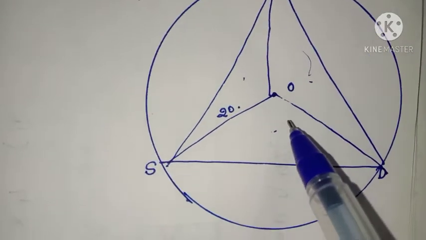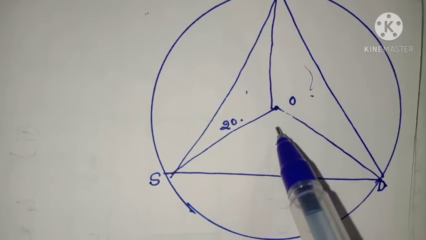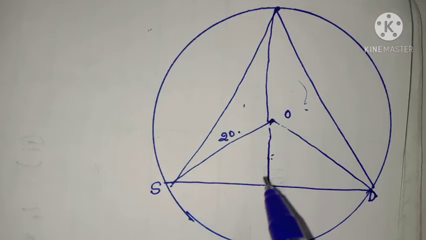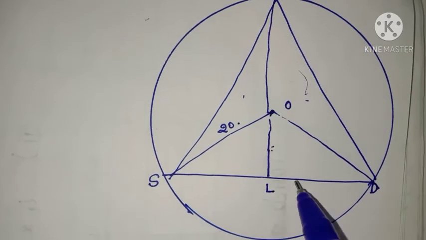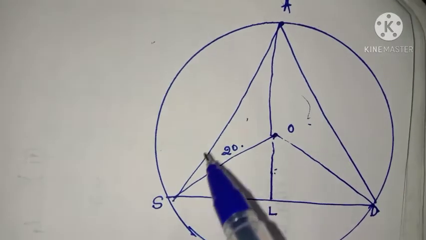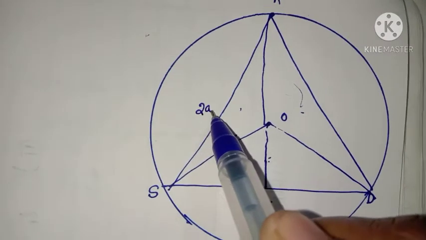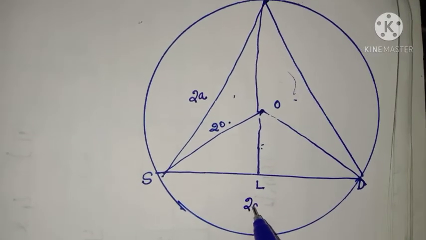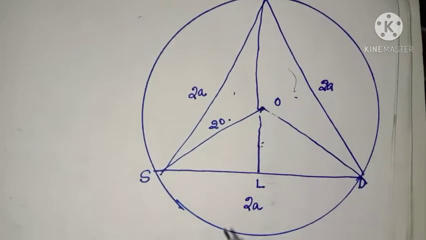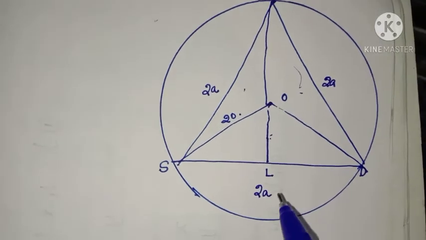That is the method. So first we are going to find the area of this triangle. For this, draw a perpendicular line. Suppose OL is perpendicular to the chord SD, and let us consider AS distance equal to 2A. SD is 2A, AD is 2A because these 3 lengths are equal. It's given in the question.